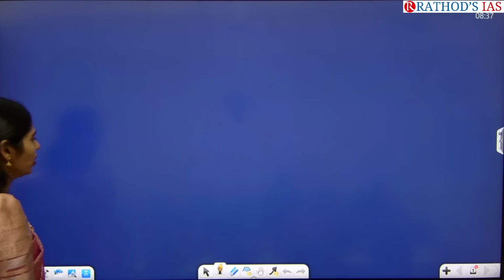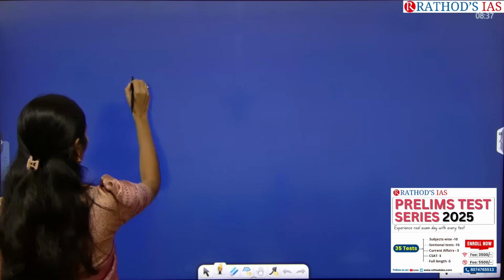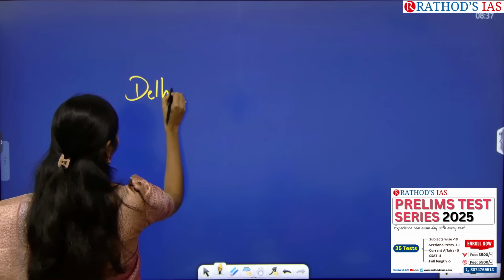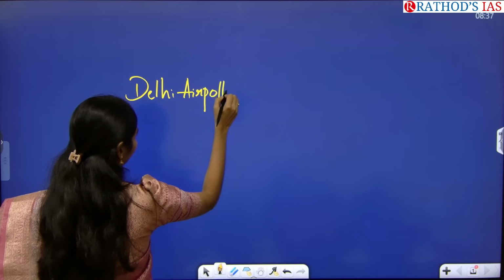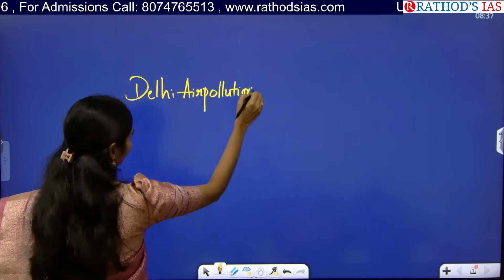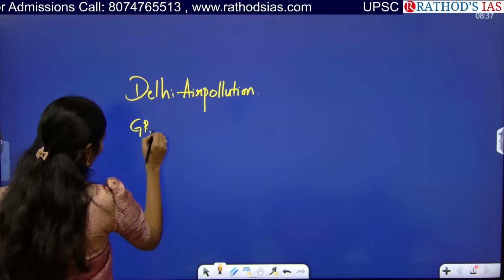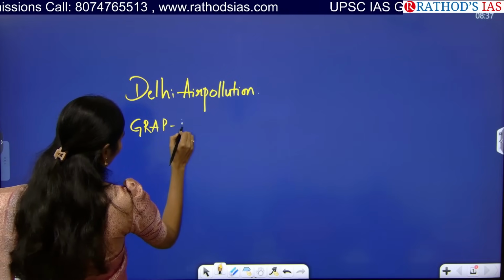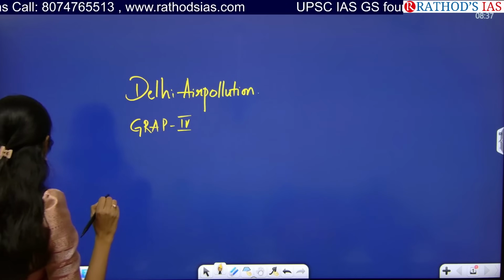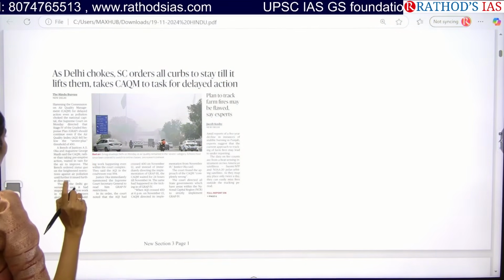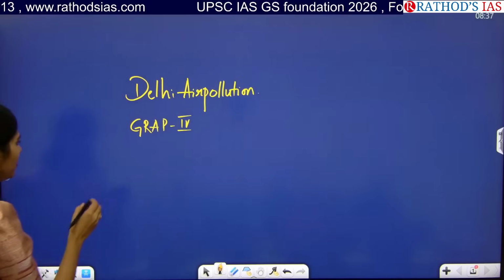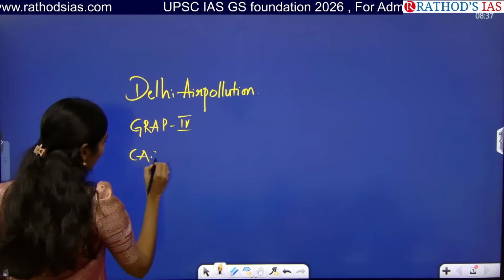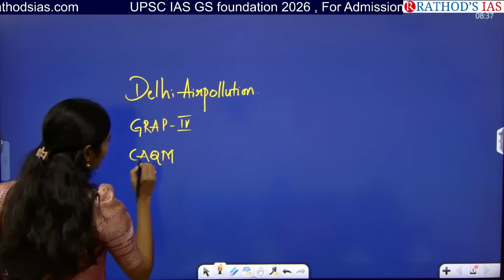Okay, so here the keywords are: first one is Delhi air pollution, then Graded Response Action Plan, that too the fourth phase. And the third one is CAQM, that is nothing but Commission on Air Quality Management.